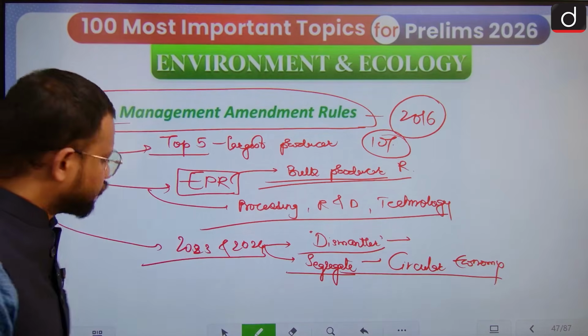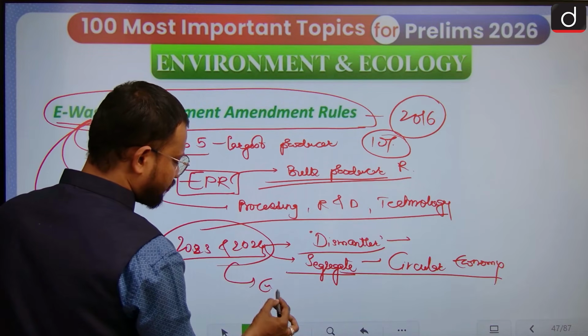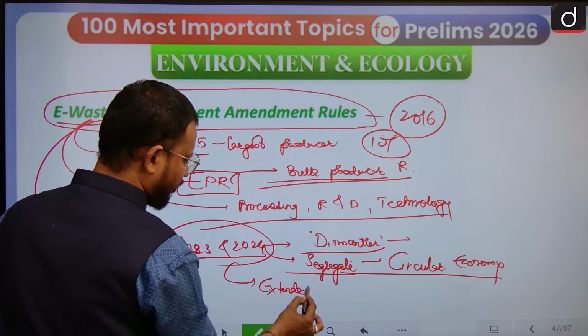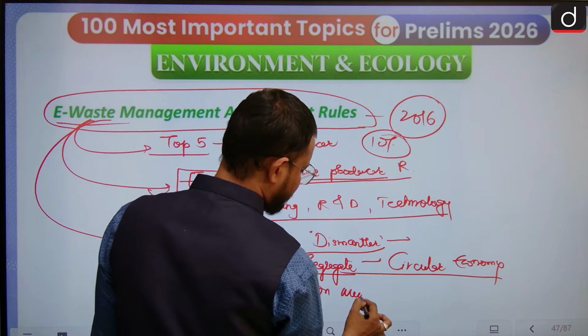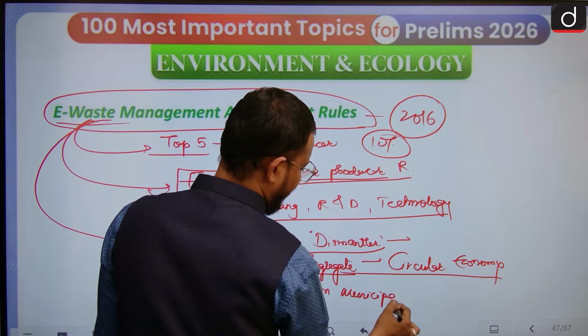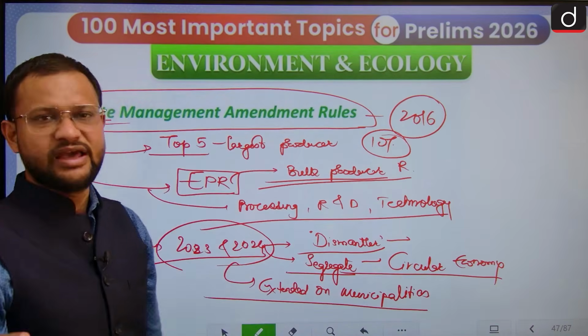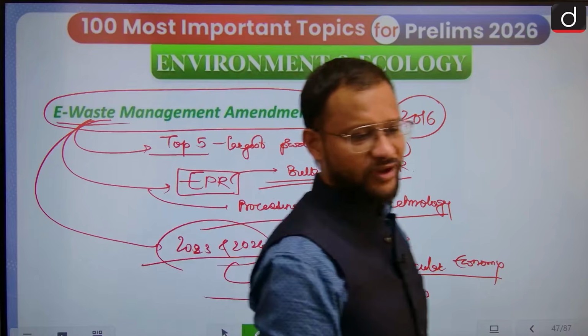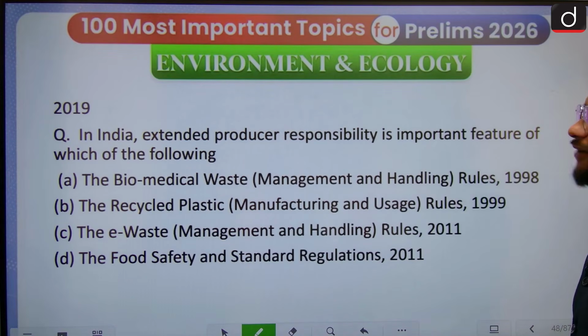So in 2023-24, you will find extended responsibilities again on municipalities also. Their roles have been clearly defined to make them a carrier in the waste management process.